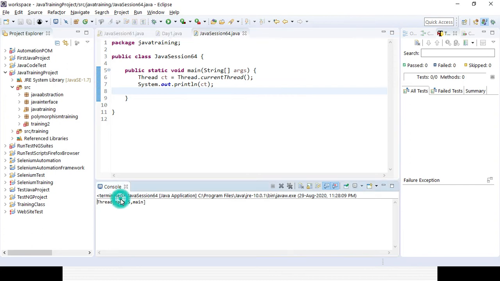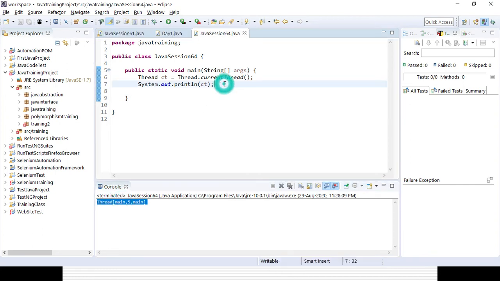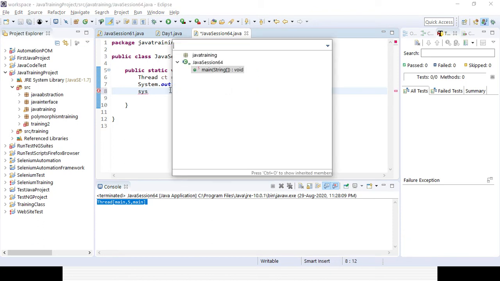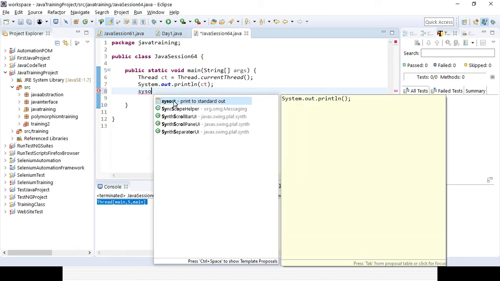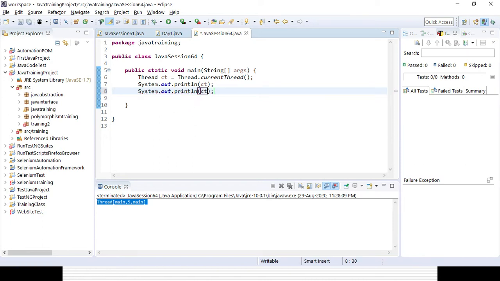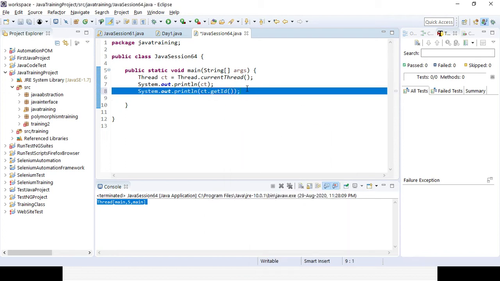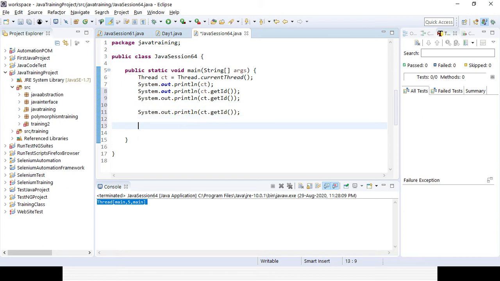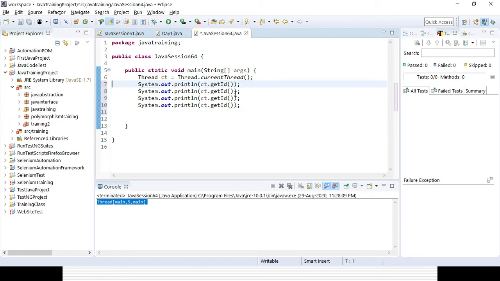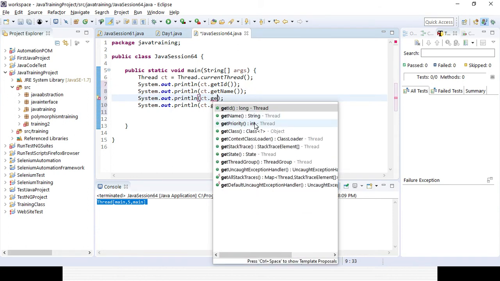You can see Thread[main,5,main]. That is the main thread, right? Now, if you want to print more attributes for the current thread, you need to use that particular object instance, then dot, right? So you can get the ID of the thread. If you want to get other details, you just need to use that object instance dot getName to get the name of the thread. You can get the priority of the thread with dot getPriority, right?